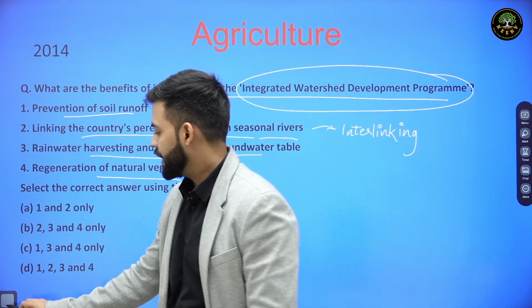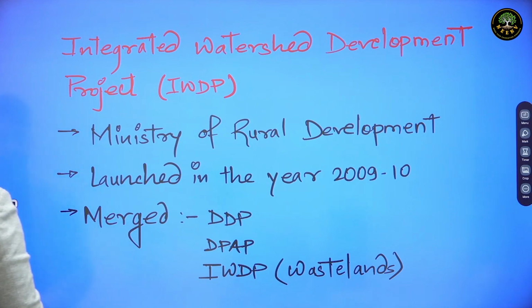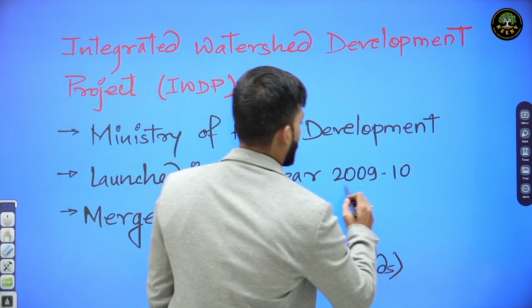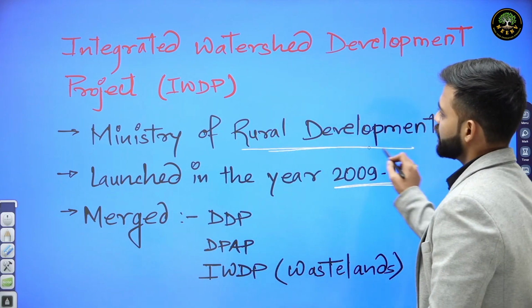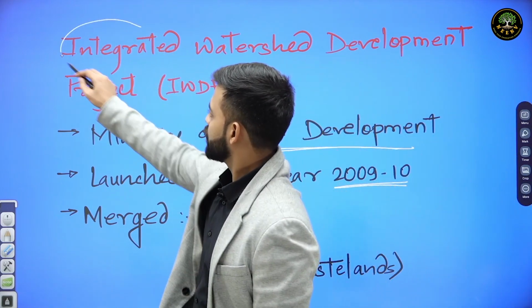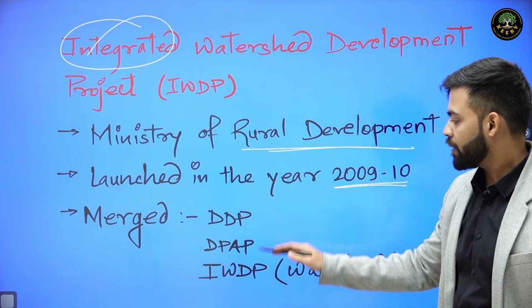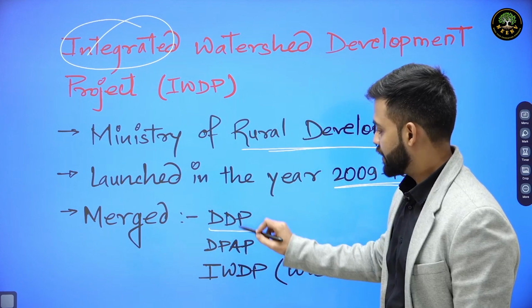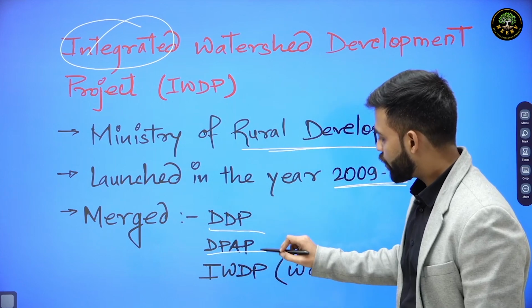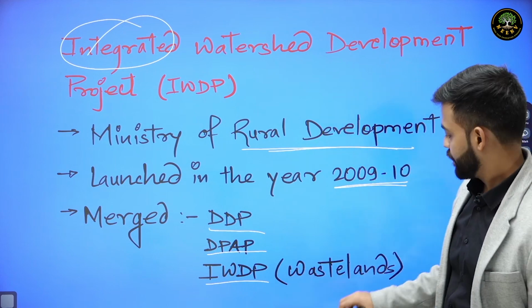Now if we see the Integrated Watershed Development Program, this was launched in the year 2009-10 and is under the Ministry of Rural Development. In this program, integrated means all the 3 earlier programs were merged into this program, that is the Desert Development Program, the Drought Prone Area Program and the Integrated Wasteland Development Program.